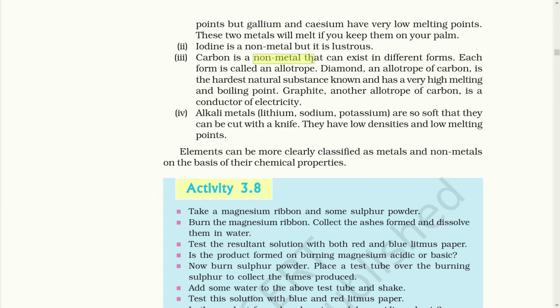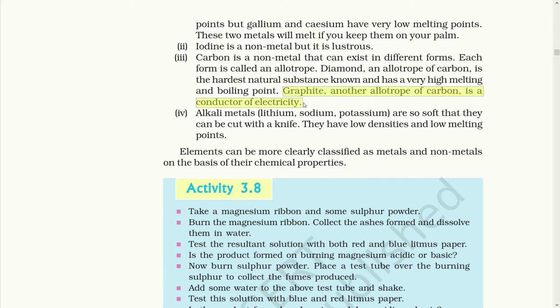Carbon is a non-metal that can exist in different forms, and each form is called an allotrope. Diamond, an allotrope of carbon, is the hardest natural substance. So it is even harder than any known metal and has a very high melting and boiling point. Graphite, another allotrope of carbon, is a good conductor of electricity.